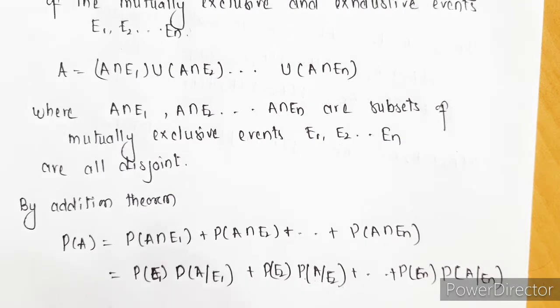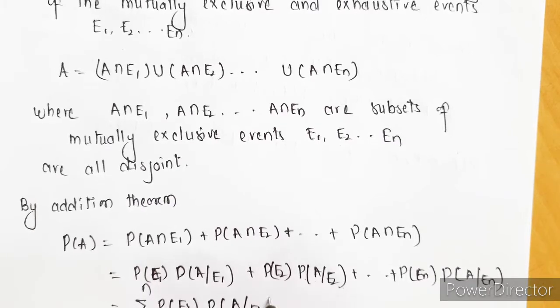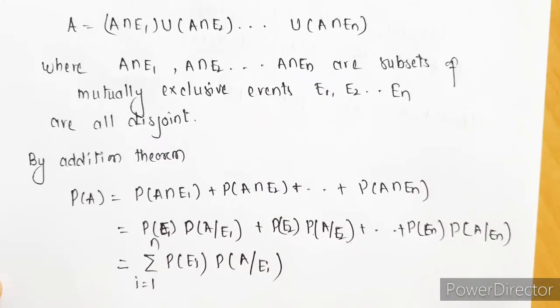Further this can be written as summation of i going from 1 till n of P of Ei into P of A given Ei. This is nothing but probability of A, the probability of the complete sample space.